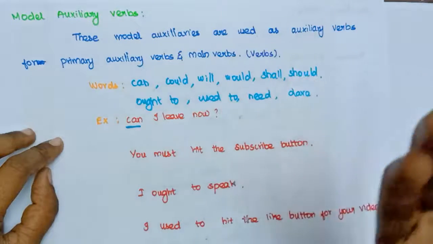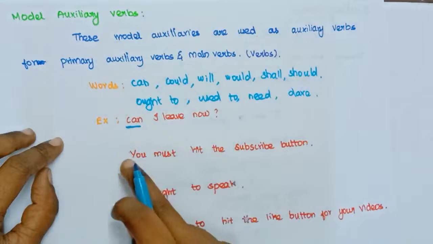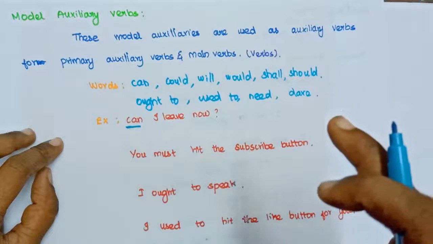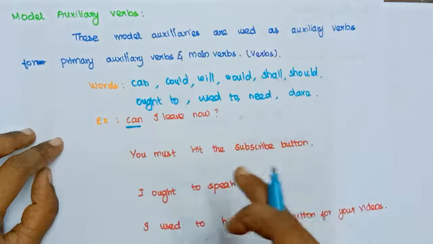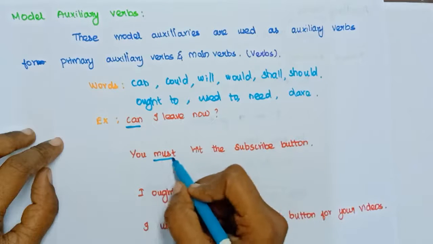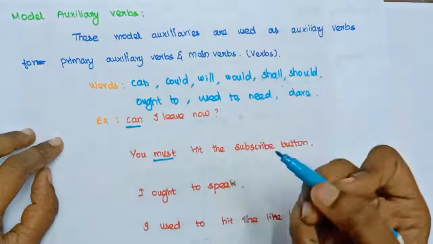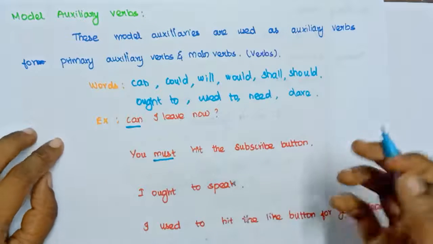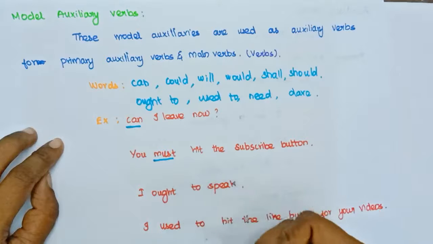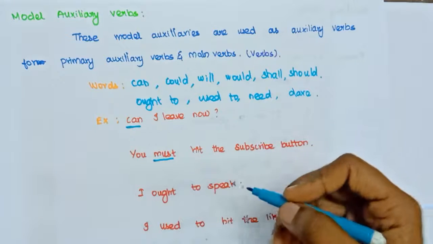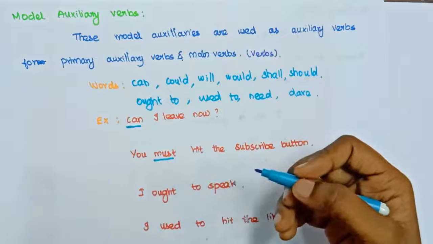In the same way, you must hit the subscribe button. Here hit is the main verb and must is the modal auxiliary verb. And there are other sentences that are examples for ought to and used to, which are other examples of modal auxiliary verbs.